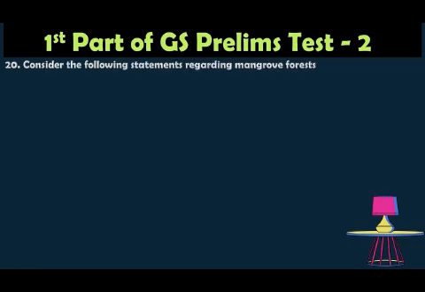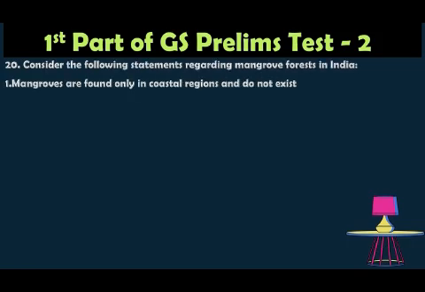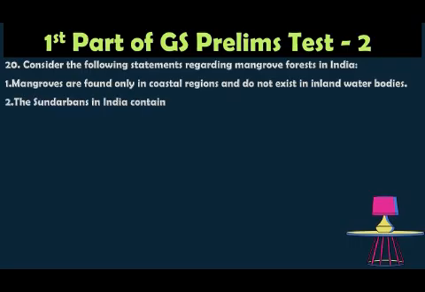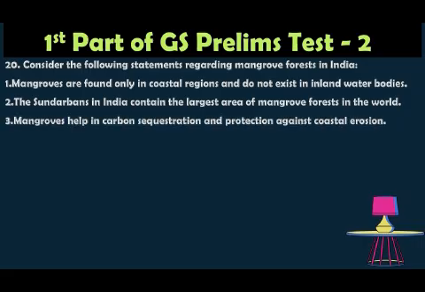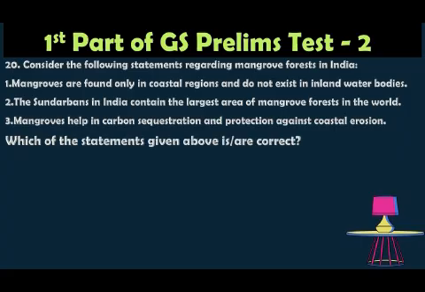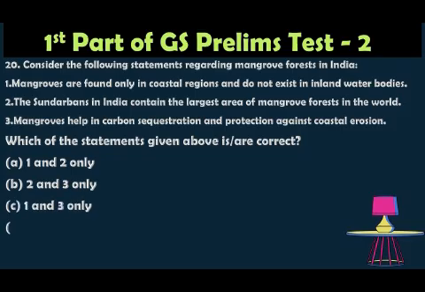Question number 20. Consider the following statements regarding mangrove forests in India. One, mangroves are found only in coastal regions and do not exist in Indian water bodies. Two, the Sundarbans in India contain the largest area of mangrove forest in the world. Three, mangroves help in carbon sequestration and protection against coastal erosion. Which of the statements given above is correct? Option A, 1 and 2; option B, 2 and 3; option C, 1 and 3 only; option D, 1, 2 and 3.